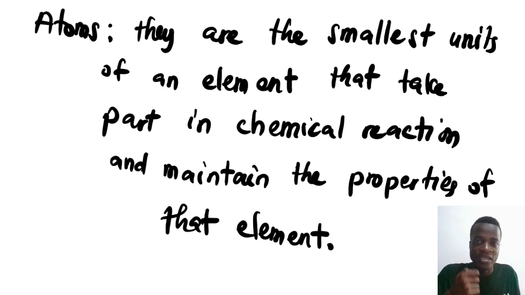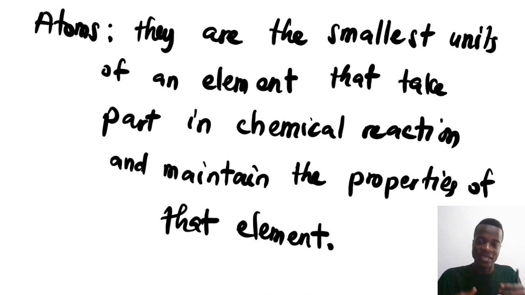But when we are taking part in the chemical reaction, you are maintaining the properties of that element. You are maintaining the properties of your family. You are maintaining the property of the biscuit that you are actually referring to. When you are eating a biscuit, the person does not know the rubber, but by taking the biscuit, the person knows, oh, this is the kind of biscuit it is. The person will be able to give a good guess as to what the actual biscuit is, because the person could recognize it by the properties, which in that case are the taste of the biscuit, or the look of the biscuit, the physical property of the biscuit, which will allow the person to recognize the biscuit.